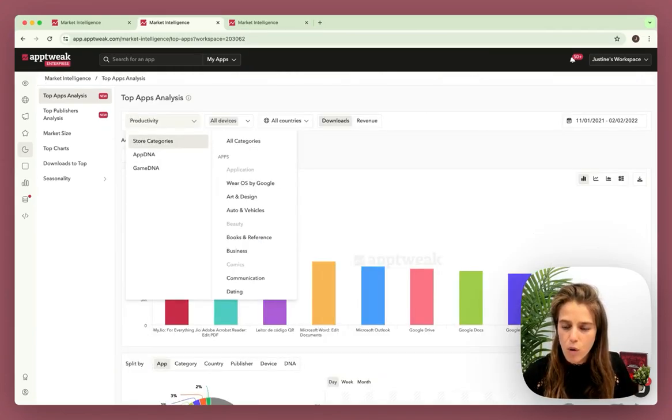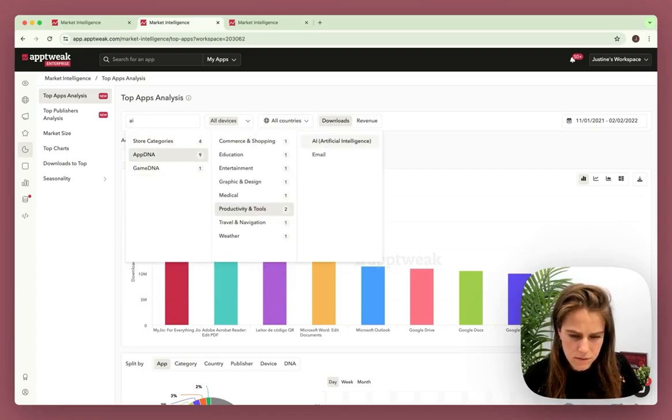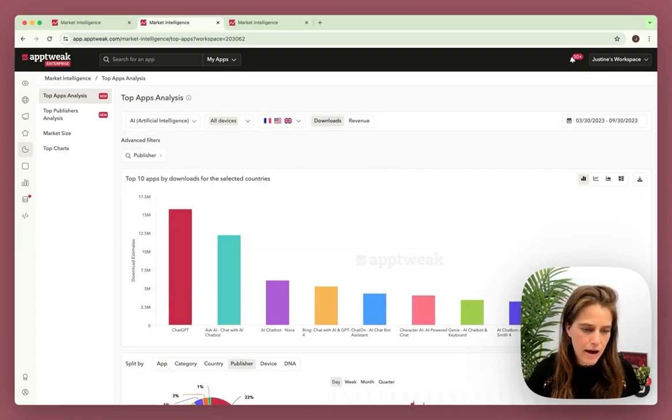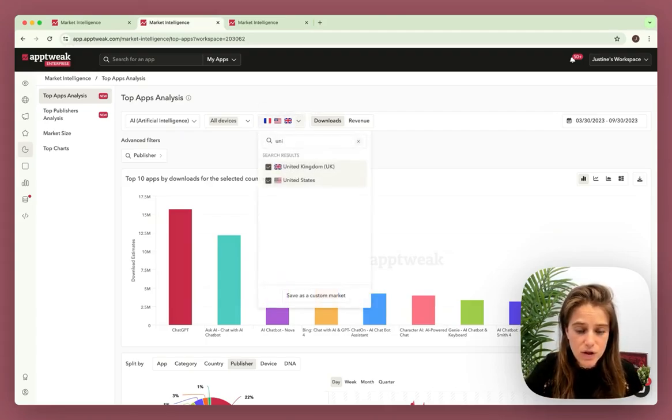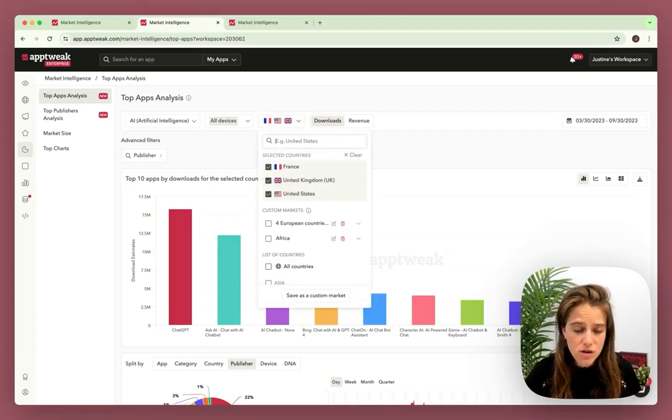You can explore all the store categories on the Apple and Google Play Store, but we also provide more fine-tuned categories, which are the app DNA and the game DNA. So let's say I have an AI app. I want to deep dive into the analysis of this market, and I can choose to analyze it for all countries or only for the country I am interested in.